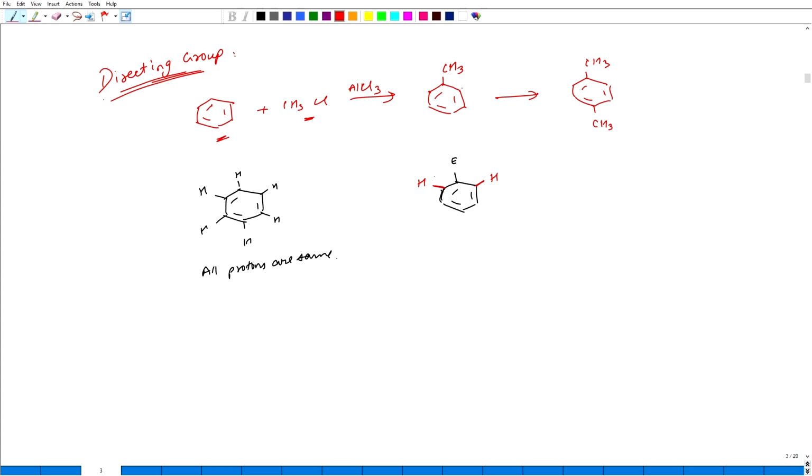So, these two hydrogens are of one kind, whereas these two hydrogens, where the electrophile is at equal distance to the hydrogens, are of a different type, and this remaining one hydrogen is of a different type. So, on substituting one hydrogen by an electrophile, three kinds of hydrogens form, three types of protons.